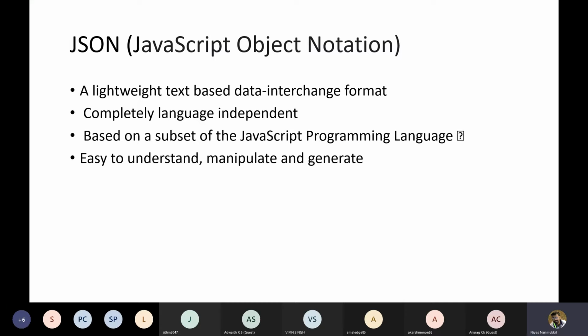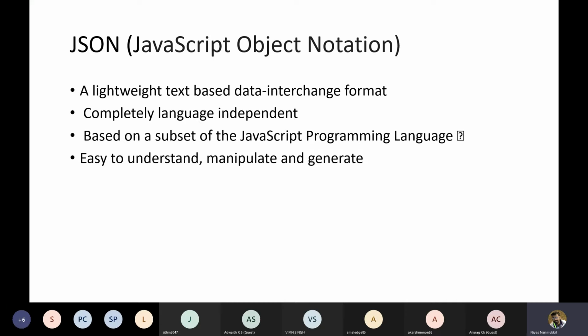So as I said, the response given by the server is a JSON response. JSON is a very lightweight data interchange format, and it is completely language independent. That is, all programming languages can understand a JSON file. So that's the beauty of APIs.